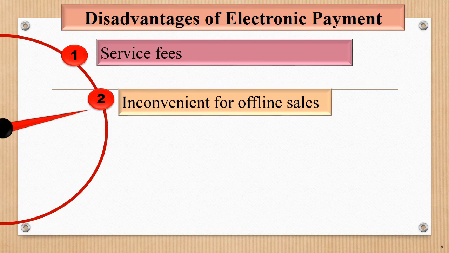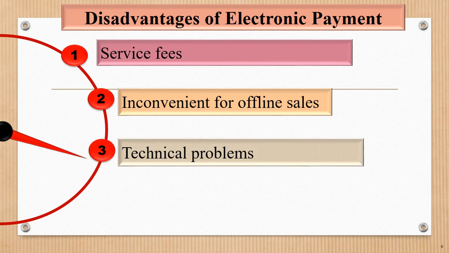Online payment methods are inconvenient for offline sale. Next is technical problem. Online payment methods can go down due to technical problems.